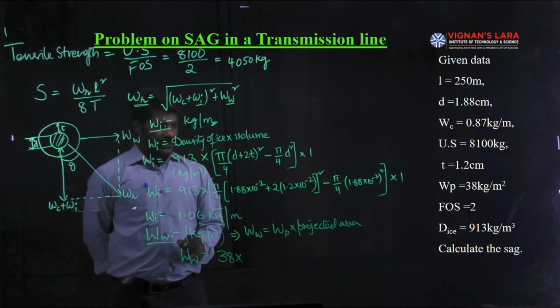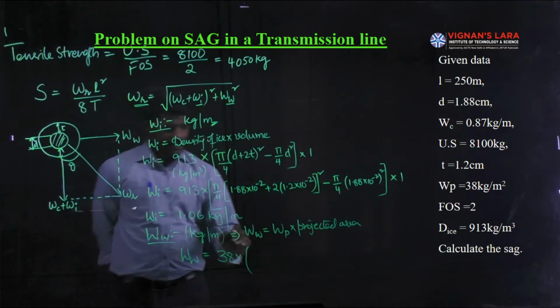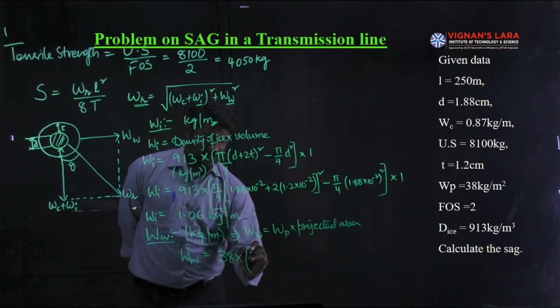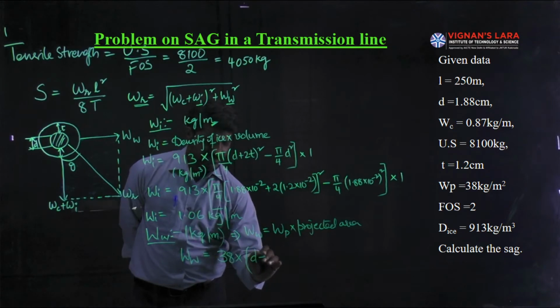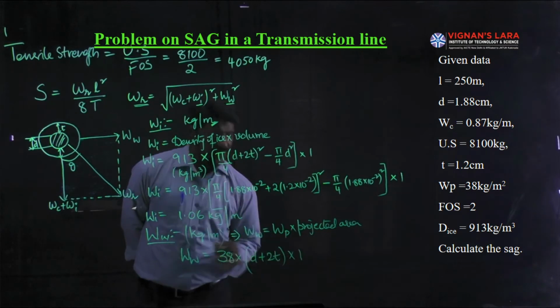So 38 is to be multiplied with the projected area. The meaning of the projected area is the entire thickness of the conductor including ice. Its value is d plus 2t, multiplied by length. Length is identified to be 1 meter.